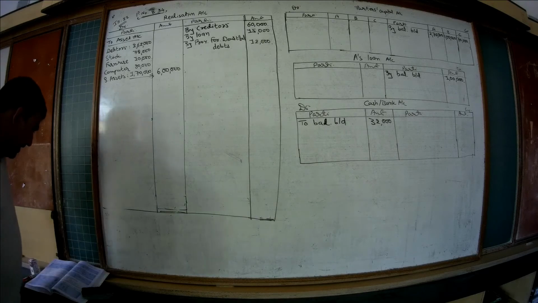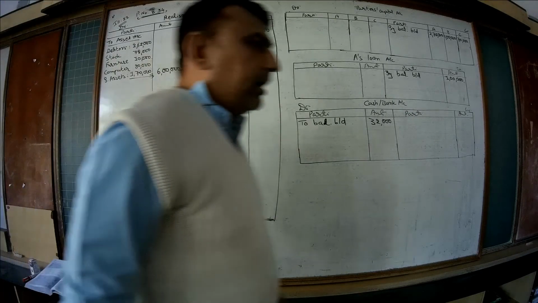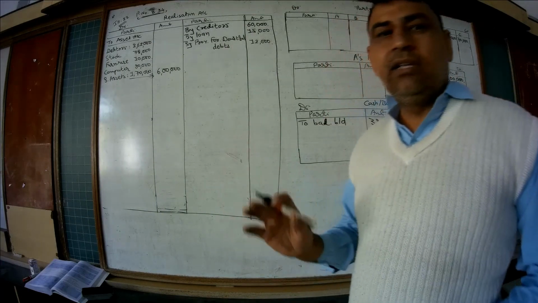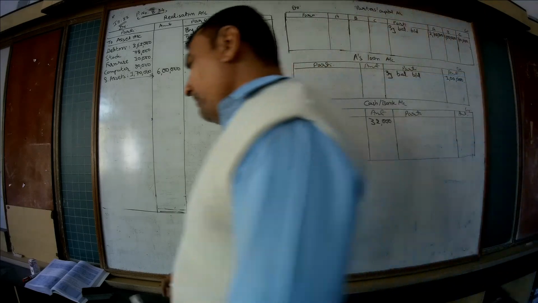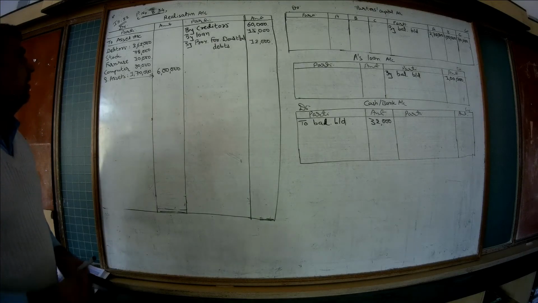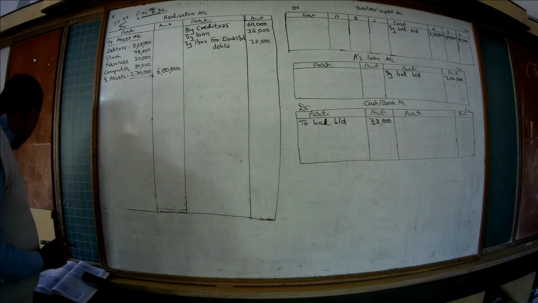Now let's start with the adjustments. Listen to me very carefully. The balances given in the balance sheet are transferred to the respective ledgers. Okay, and then we will go for the realization or release of assets and then payment to liabilities.